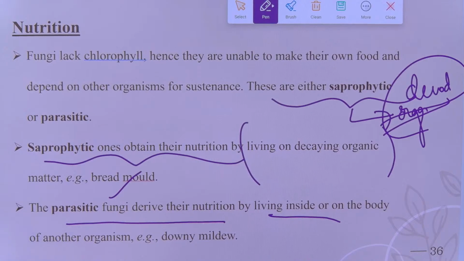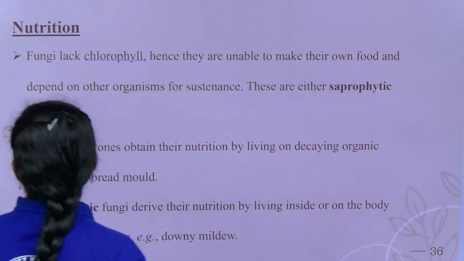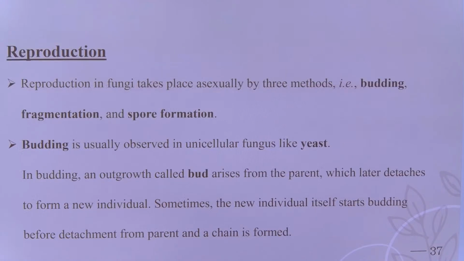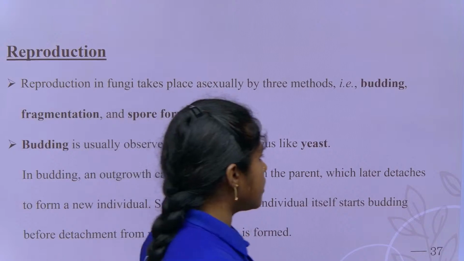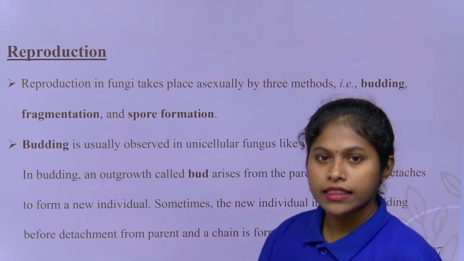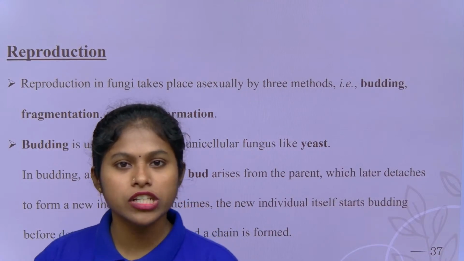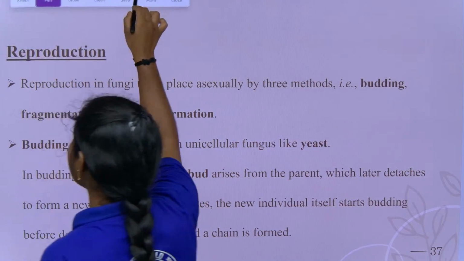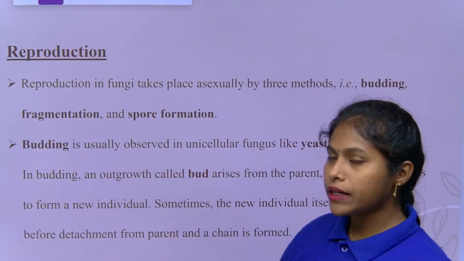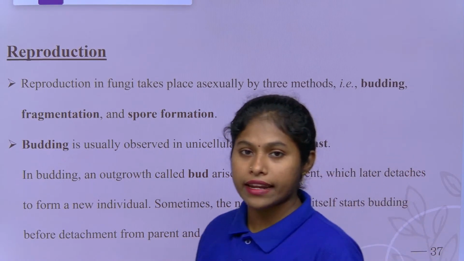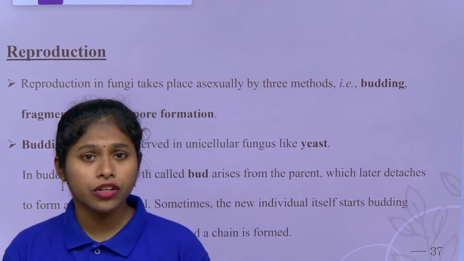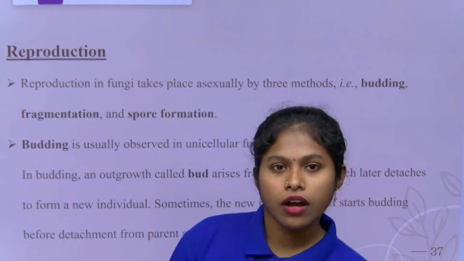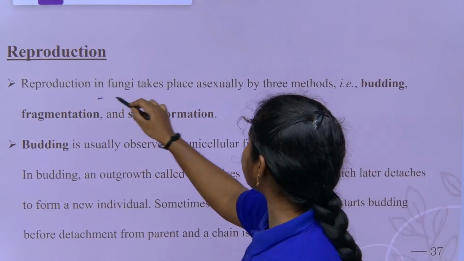So, coming to reproduction, children. So, this is what we have discussed so far. Coming to reproduction. What is meant by reproduction? Reproduction is nothing but continuity. The race is continuing. The fungi are continuing, right children? Producing one's own kind of species, we call it reproduction. It may be by the sexual mode or by the asexual mode. But unicellular organisms, or multicellular organisms, or the first category of microorganisms, mostly exhibit the asexual type of reproduction. So, here the reproduction in fungi takes place asexually.